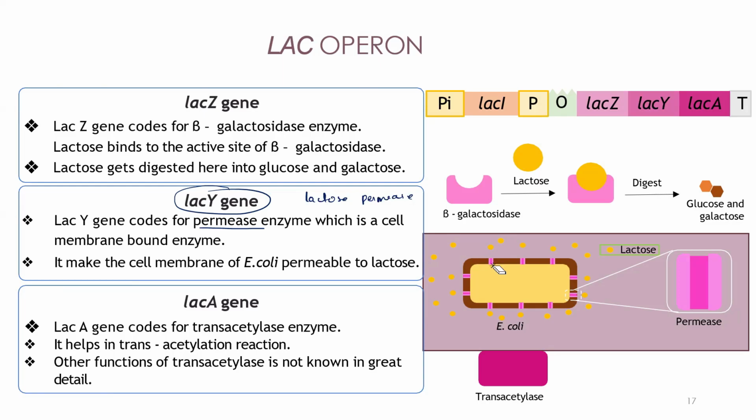Suppose you have a cell like this. This cell has pores through which something can go from outside to inside the cell. You can say they are like tunnels through which the lactose can pass through the cell membrane. So this permease enzyme will allow this to go. These tunnels are nothing but the permease enzyme. If the tunnels are not there, and it is a continuous cell membrane, then the lactose cannot pass through it. Understood? So these enzymes go and bind to the cell membrane and make the tunnels. Those tunnels will help the lactose uptake.